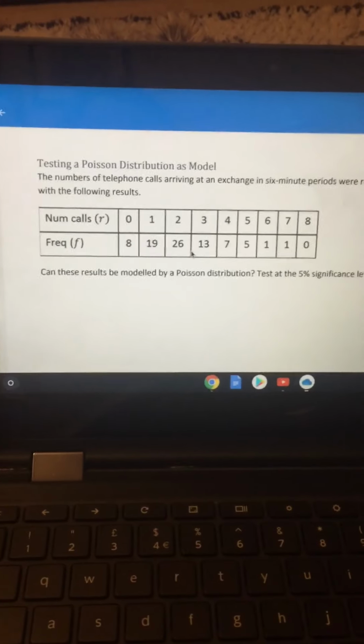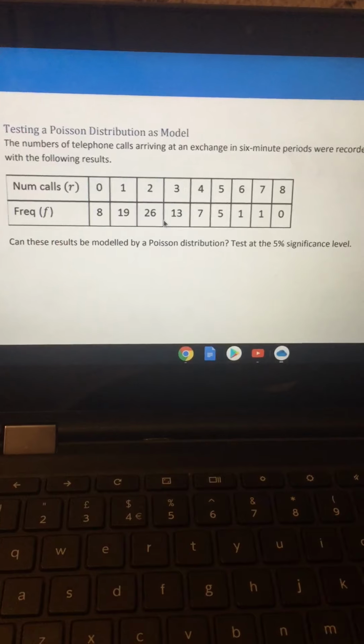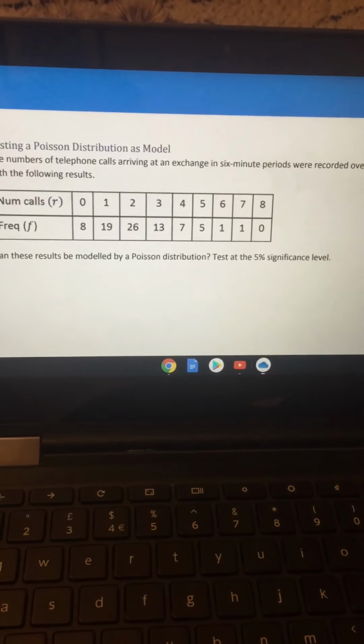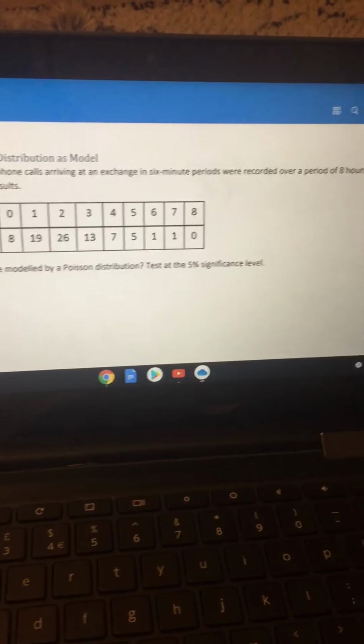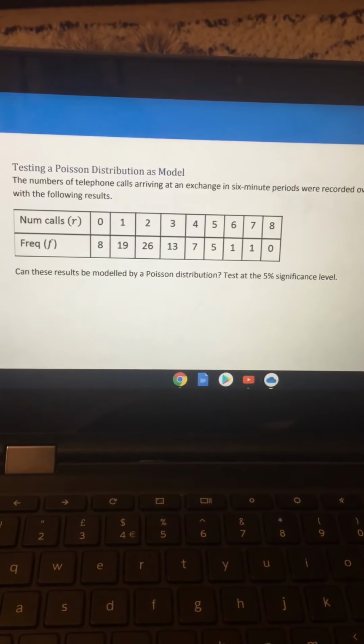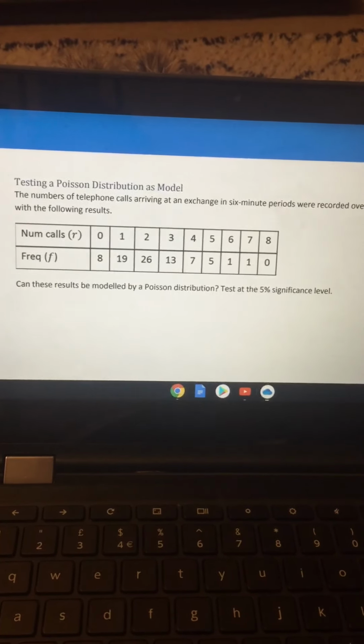Okay, so having a look at this example here, we're testing for a Poisson distribution. You've got the number of telephone calls arriving at an exchange in 60-minute periods. They were recorded over a period of 8 hours with the following results. Can these results be modeled by a Poisson distribution? Test at the 5% significance level.